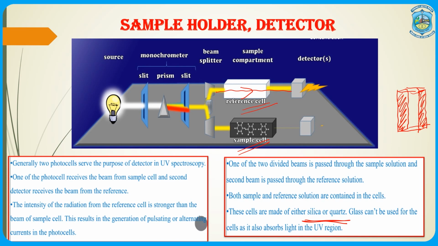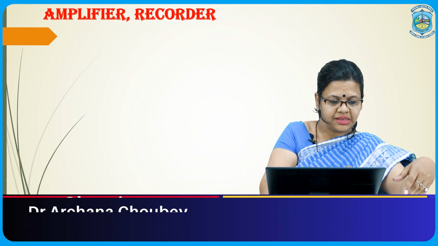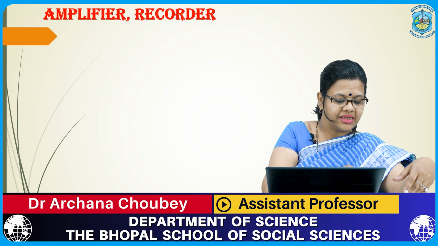The photocell receives the beam from the sample cell and the reference cell, and then the intensity of the radiation from the reference cell is compared with the sample cell, and finally we try to find out what change has occurred in the energy of these particular samples. Then after the detector come the amplifier and the recorder.